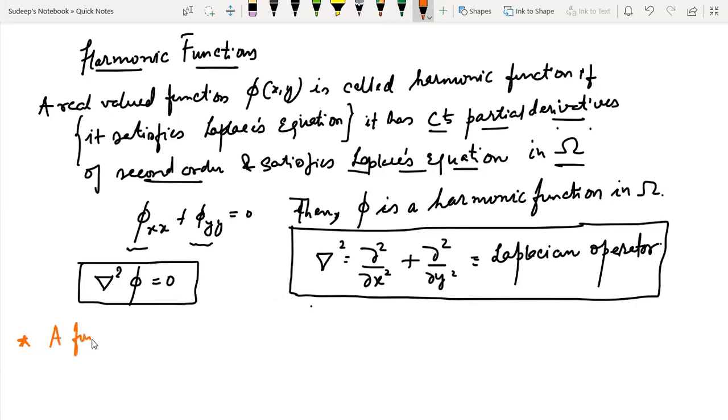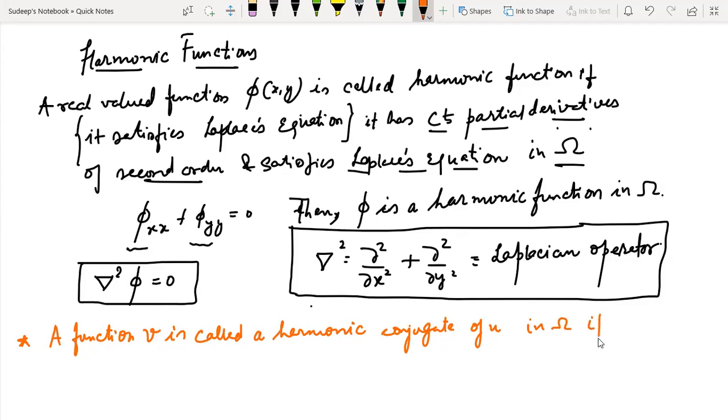A function v is called a harmonic conjugate of u in omega if f is equal to u plus iota v is analytic in omega.